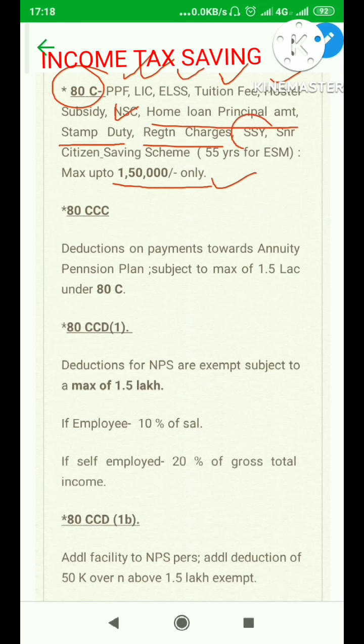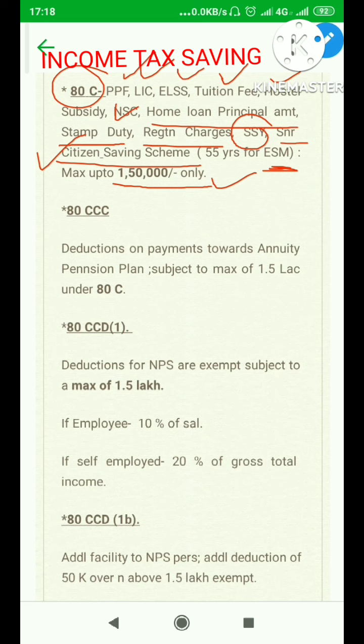In case you are contributing to Sukanya Samriddhi Yojana, that's a Yojana for a girl child till the age of 21 years, you can contribute some amount. The amount is paid in installments. Senior citizen savings scheme: in case of ex-servicemen and those who take premature retirement, above 55 years onwards, you can contribute to the senior citizen savings scheme. This is an important clause which a large number of people don't know.